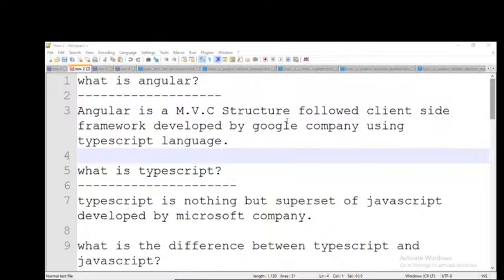Client side is UI development only. Client side, you cannot interact with the backend side.